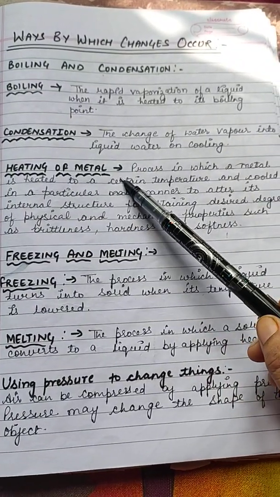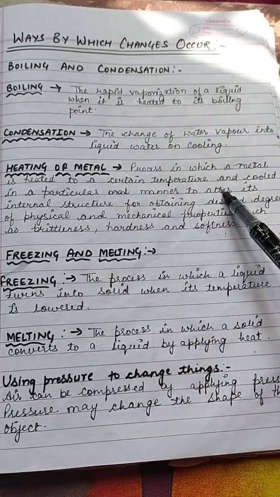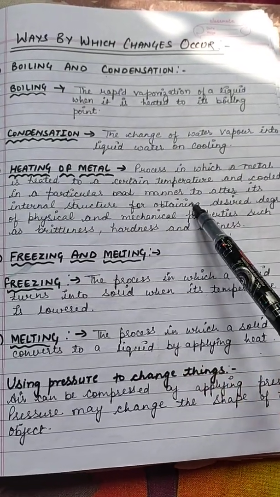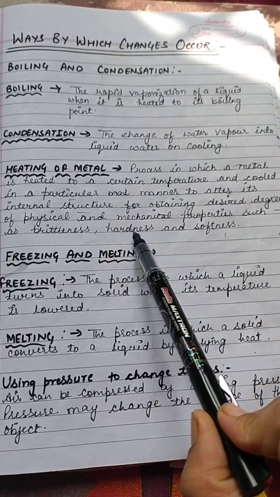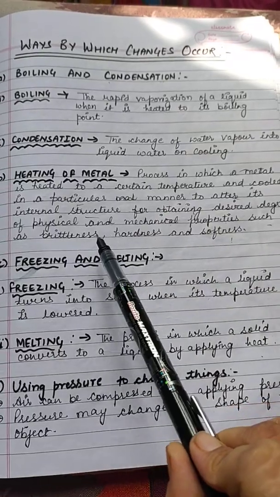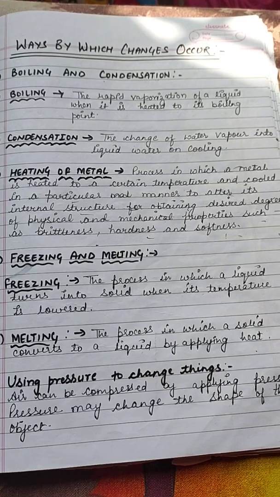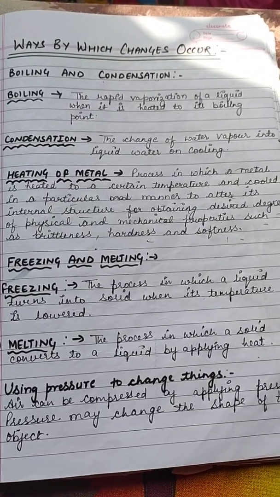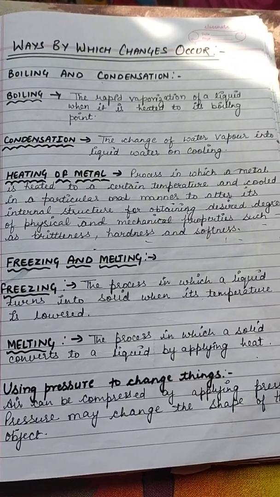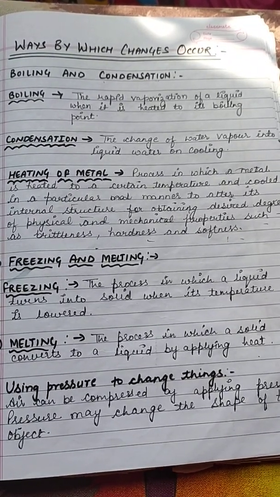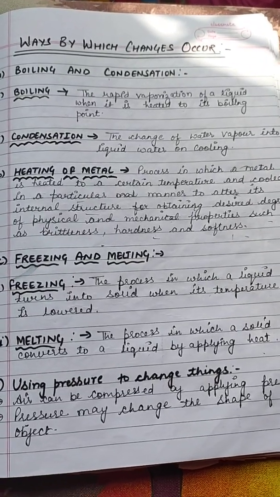Next is heating of metal. The process in which a metal is heated to a certain temperature and cooled in a particular manner to alter its internal structure for obtaining the desired degree of physical and mechanical properties such as brittleness, hardness and softness. So when a metal is heated at a certain temperature and then cooled back, there are several changes in its mechanical and physical properties such as brittleness, hardness and softness.